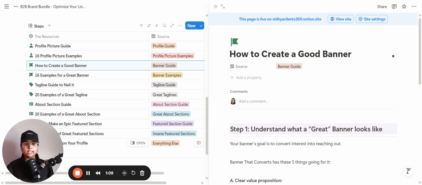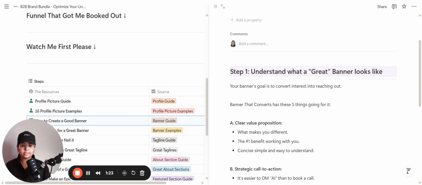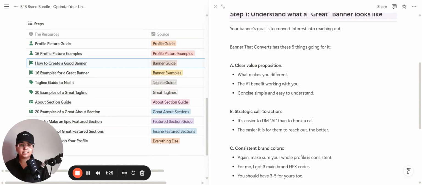Please remember, if you feel like you can have four elements within one banner and this small section, I cannot see it when I'm looking through my phone. You have to optimize it for phone. So, just so you understand what a great banner looks like, it's a clear value proposition. What do you actually do?